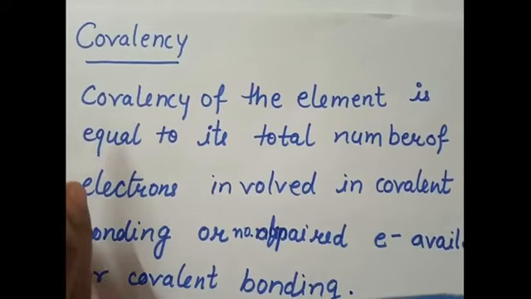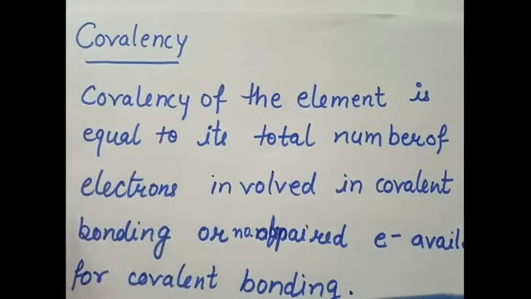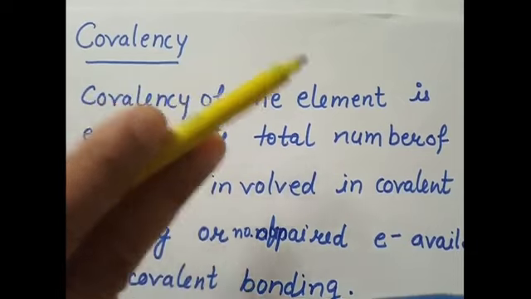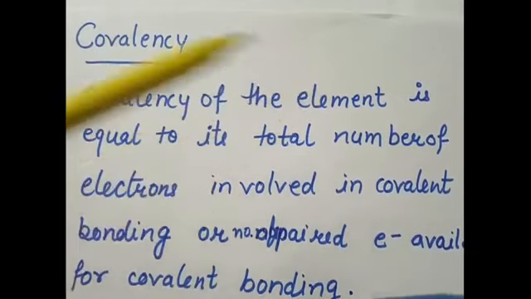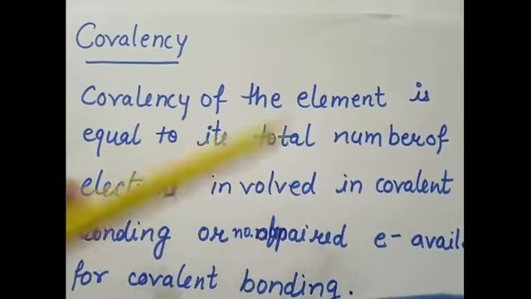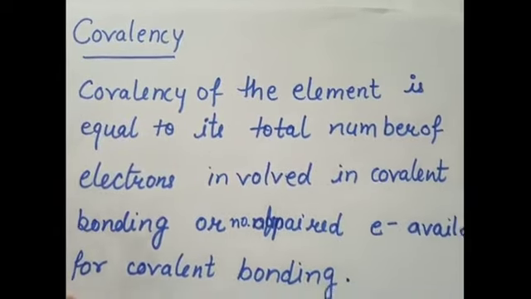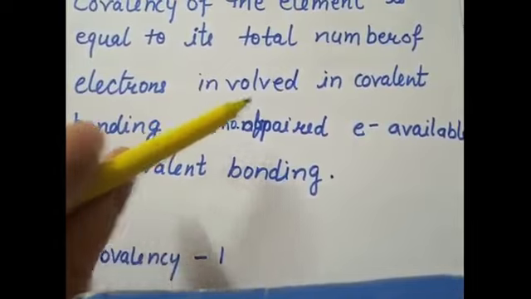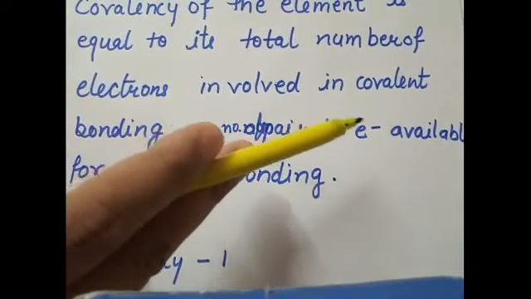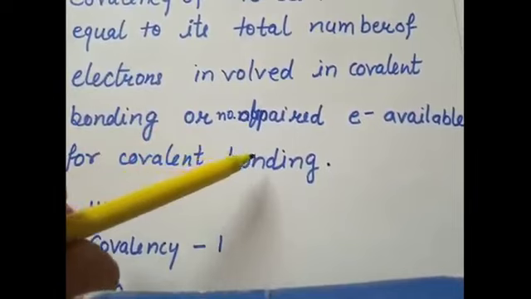Our next subtopic is covalency. In earlier classes we have studied about valency of an atom. Here we are talking of covalency of atom. So what is covalency? Covalency of the element is equal to total number of electrons involved in covalent bonding, or it is the number of paired electrons available for covalent bonding.